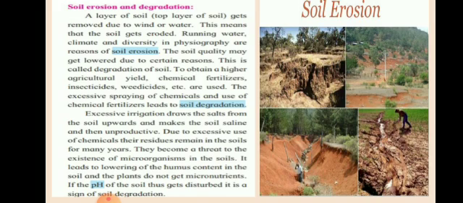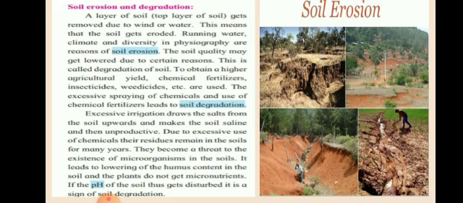In higher classes you will study it in detail in science, but I just want to tell you at an upper level that if the pH is less than 7, it is said to be acidic, and if it is greater than 7 on the pH scale, it is said to be basic. The pH scale goes up to 14. So from 1 to 7 it is acidic, and from 7 to 14 it is basic. Actually 7 is a neutral number. In this way the pH of the soil gets disturbed. If it is too acidic, then also it is degraded.